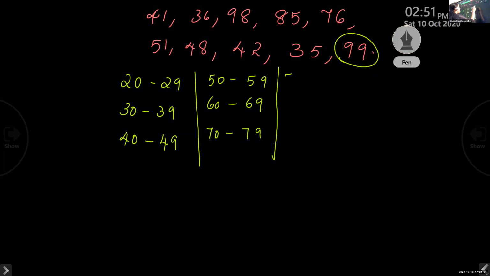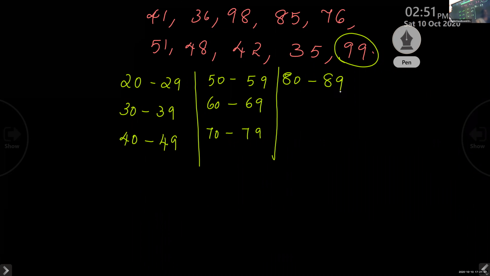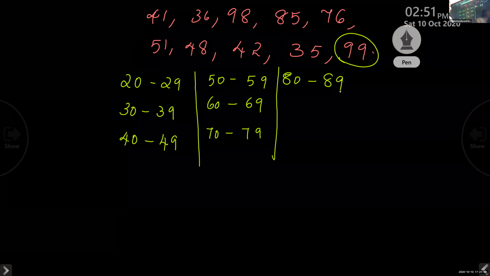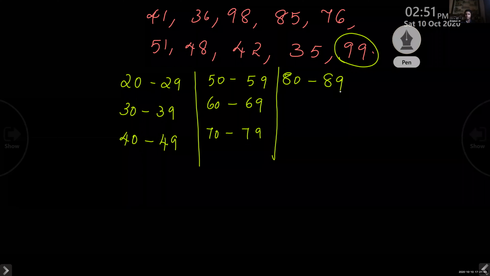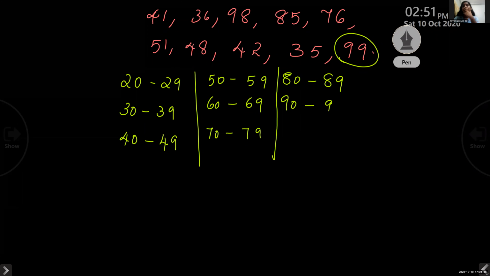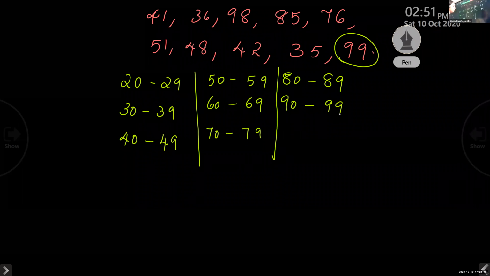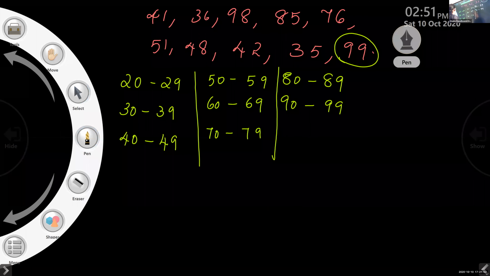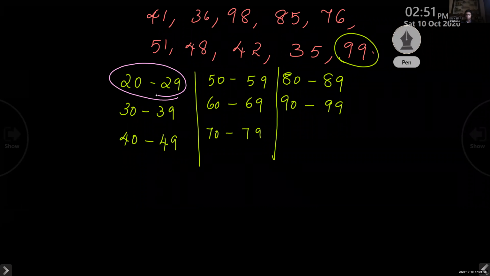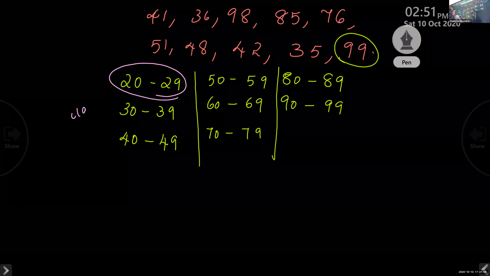Then 80 to 89. And till where? Till you have 99. Your last number is 99. So what is the last class? 90 to 99. Okay, children. These are known as classes.